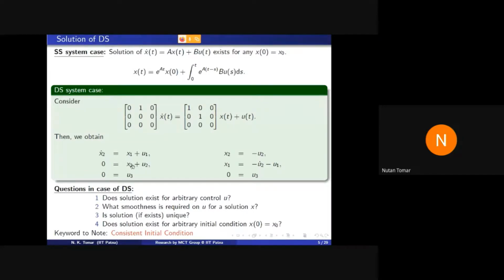The second equation says that x2 is minus u2, x1 will be minus u2 dot minus u1, and u3 is 0. So see the following 4 questions. Does the solution exist for arbitrary u? Here, this exists for any continuous u. So see, the first 2 questions: does a solution exist for arbitrary u, and what smoothness is required?